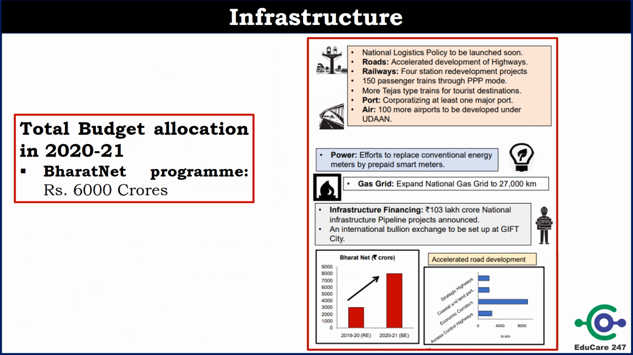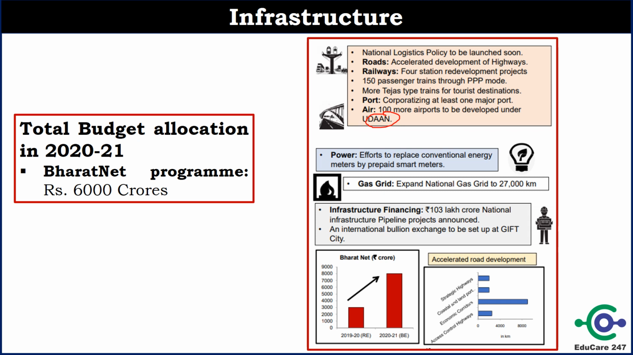Let us see infrastructure sector. Under this, government has announced that national logistic policy will be launched soon. Railways will be improved. 150 passenger trains through PPP model will be redeveloped. More Tejas Express will be launched. One major port will be corporatized, and 100 more airports will be developed under Udan scheme. Government has said that national gas grid will be expanded to 27,000 km. Already 103 lakh crore national infrastructure projects are in pipeline, and government has said that GIFT will launch international bullion exchange. That is also very important.